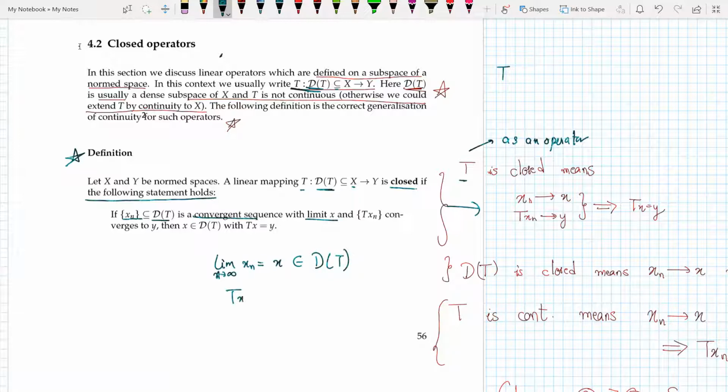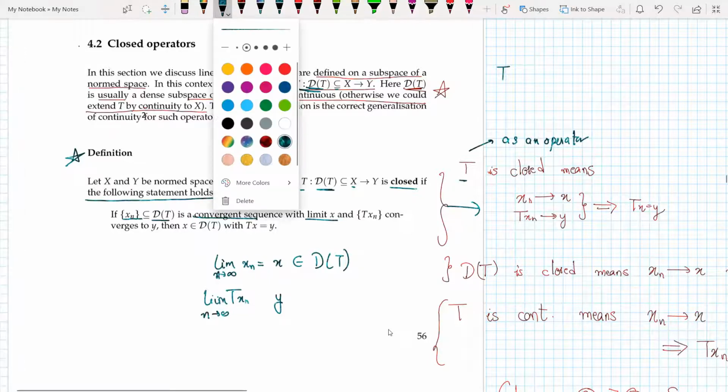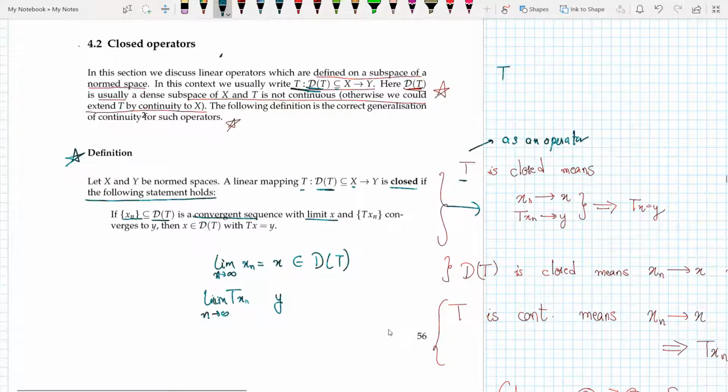So let me write Tx_n converges to y, or I can write it as the limit as n tends to infinity of Tx_n is equal to y. Now this implies that Tx is equal to y. So let x_n be a convergent sequence with limit x, and let Tx_n converge to y, then Tx equals y. When this holds, then I can say that my operator T is closed.